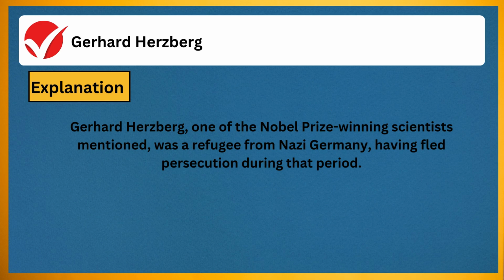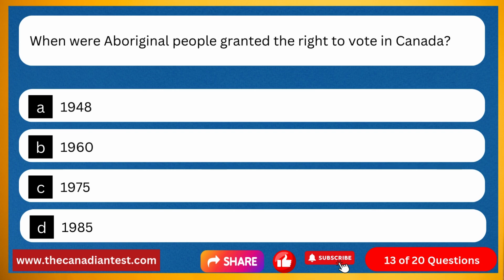The correct answer is Gerhard Herzberg. Explanation: Gerhard Herzberg, one of the Nobel Prize-winning scientists mentioned, was a refugee from Nazi Germany, having fled persecution during that period. Question 13. When were Aboriginal people granted the right to vote in Canada?